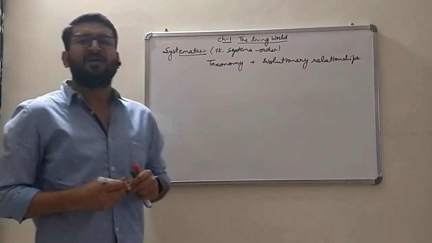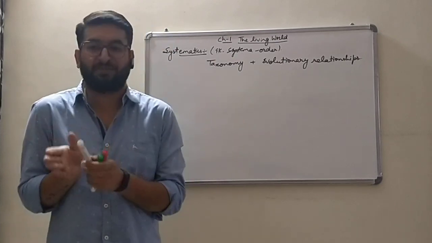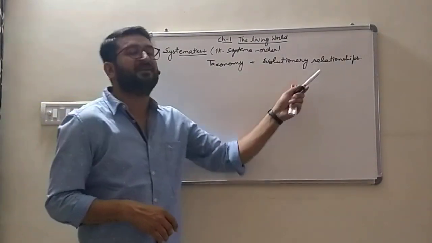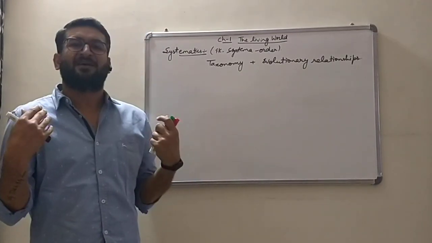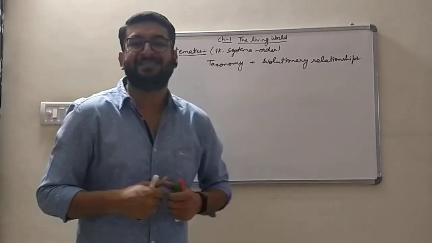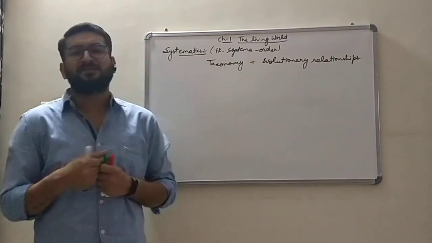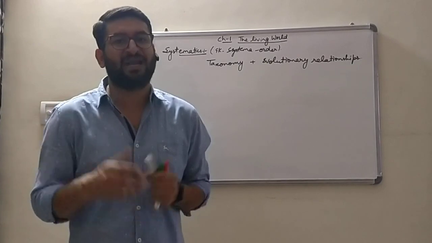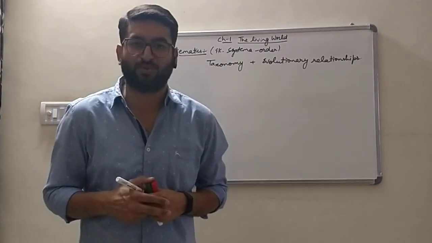Evolutionary relationship means the relationship between a particular species and other species. That is how we evolved from ancestors, and to which species we are more closely related in the form of ancestry. Next is taxonomy. That is the branch of science that deals with the classification, nomenclature and identification of individuals or new species, known as taxonomy.